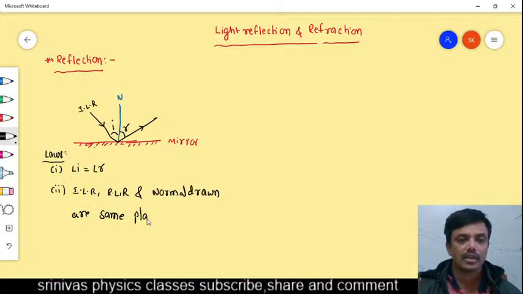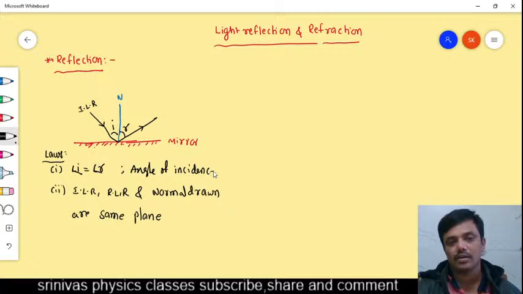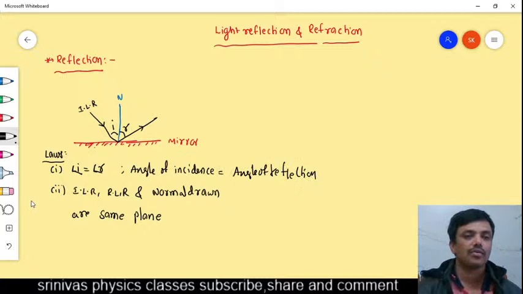For example, we take the wall as one plane. This is the angle of incidence, this is the angle of reflection. These are the laws of reflection.